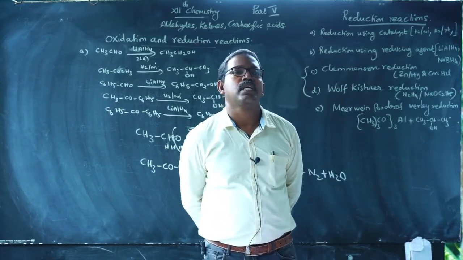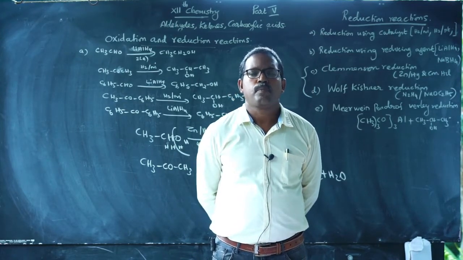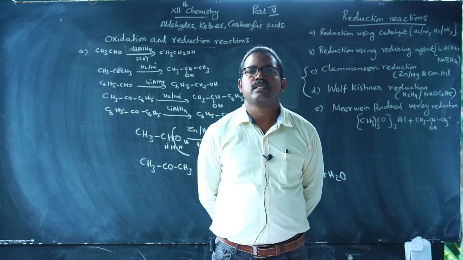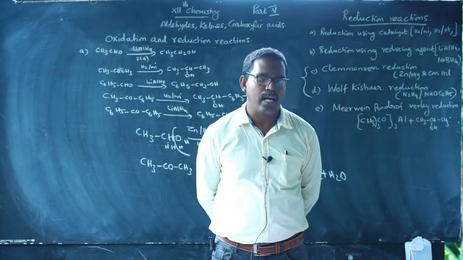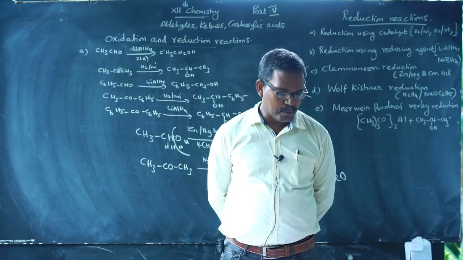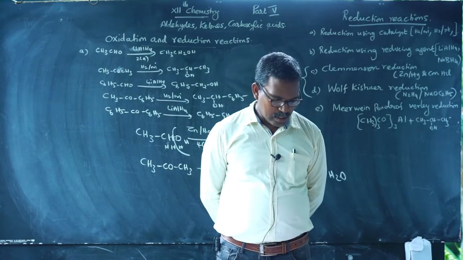Ketone, especially acetone, reacts with isopropyl alcohol and gives isopropyl alcohol and acetone. This is the MPV reduction.